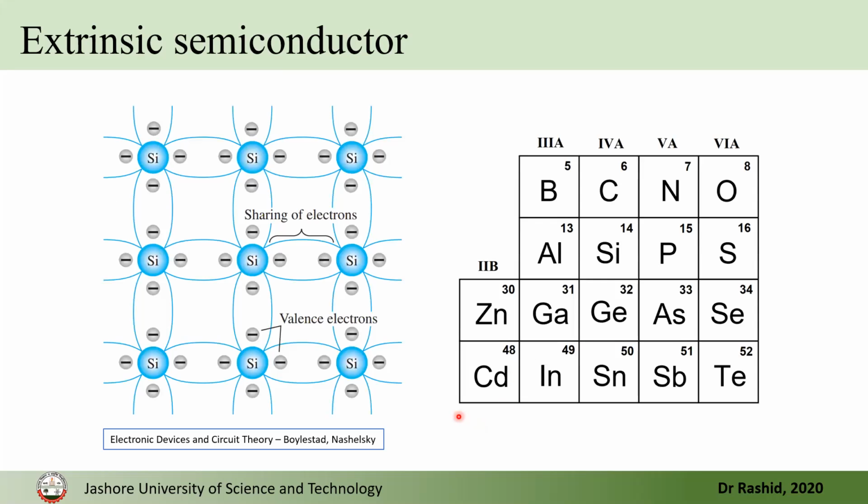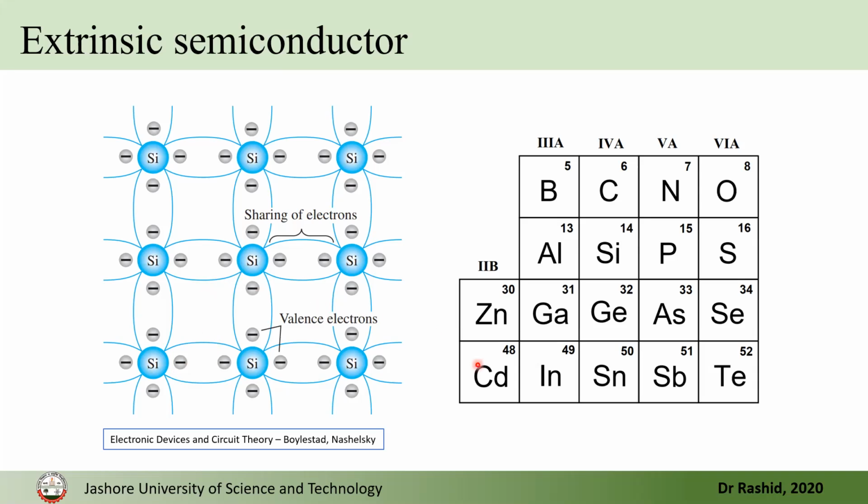So now the conductivity: we have seen for silicon, this was the structure at 0 Kelvin. At room temperature, some electrons move and they are free. That means they can move within the silicon system. They are free, but that doesn't mean that they can go everywhere. They are free in the sense that they can move within the boundary of the material when you apply a potential.